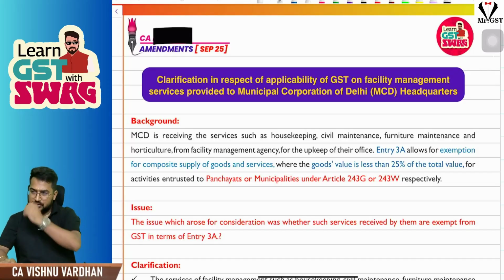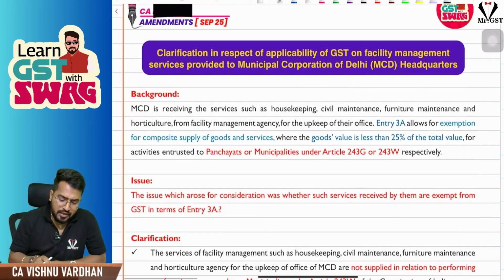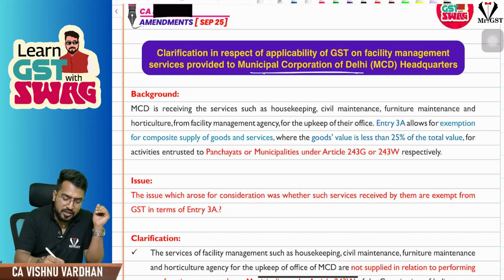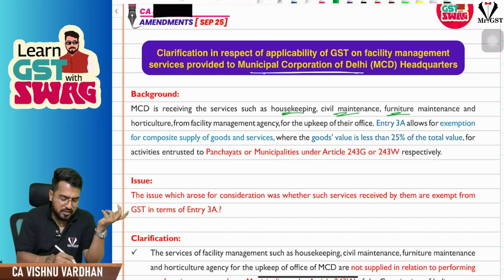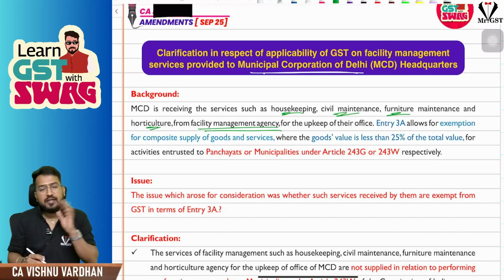So the next one, if you see the clarification regarding this, what is this clarification all about? Now this is all about, sir, Municipal Corporation of Delhi. Municipal Corporation of Delhi, what it is doing? Now it is receiving various services such as housekeeping, civil maintenance, furniture maintenance, and horticulture from Facility Management Agency.